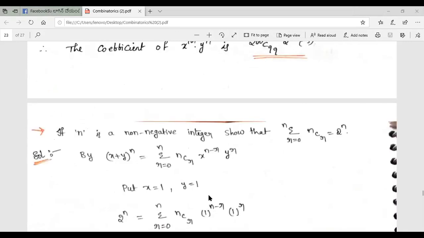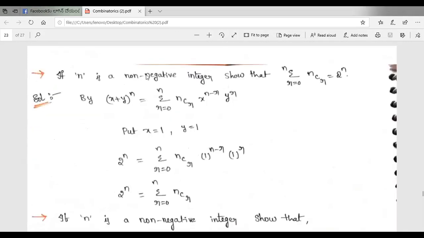Next one, if n is a non-negative integer, show that summation r is equal to 0 to n, nCr is equal to 2 power n. By the binomial theorem statement, (x plus y) whole power n is equal to summation r is equal to 0 to n, nCr x power n minus r y power r.